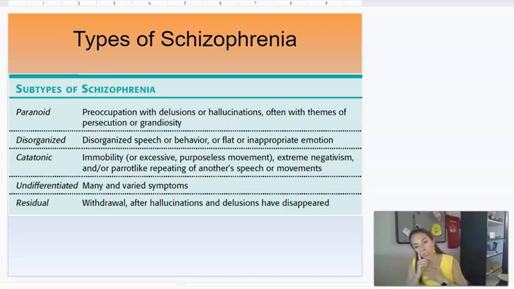If you've ever seen people who walk back and forth like this, or pace back and forth, or just go like this, that could be considered excessive or purposeless. Extreme negative, going back to the flat affect, and then the parrot-like speech or movements.